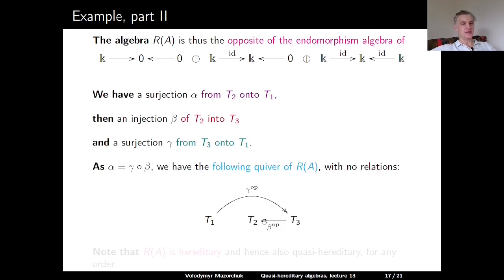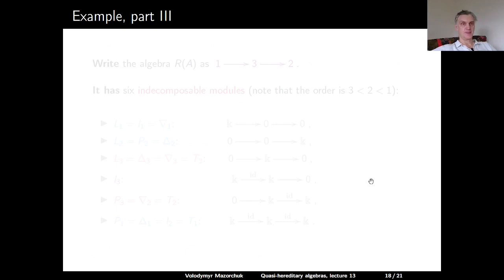So we have T1, T2, and T3, the arrow beta op from T3 to T2, and the arrow gamma op from T1 to T3. Note that R of A is hereditary, since we have no relations, and so it's quasi-hereditary for any order, in fact. Now let's try to compute the second Ringel dual.